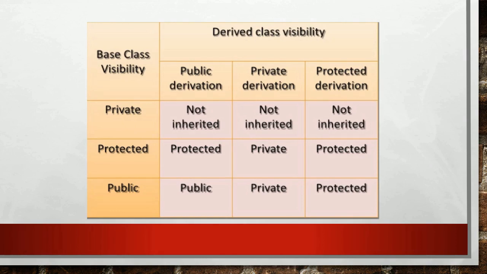In public derivation, the protected members of the base class become protected in the derived class. In private derivation, the protected members in the base class become private in the derived class. And in protected derivation, the members become protected in the derived class. Thus, a public member also can be inherited as public, private or protected derivation. In public derivation, the public members in the base class become public in the derived class. In private derivation, it becomes private in the derived class, and in protected derivation the members become protected in the derived class.